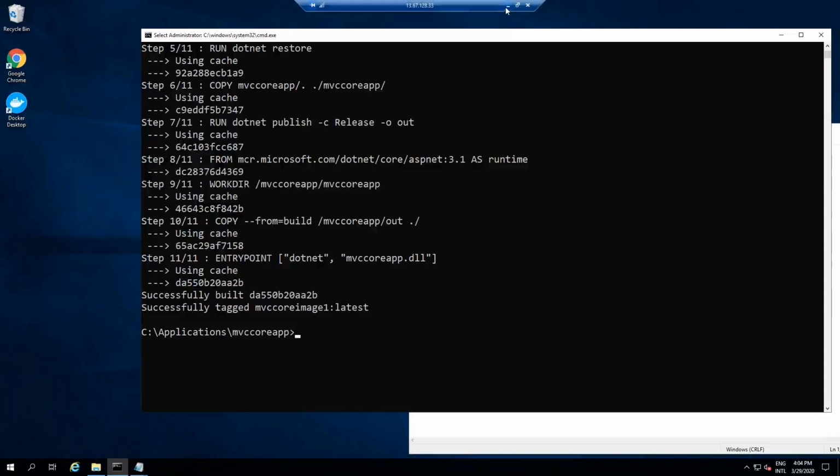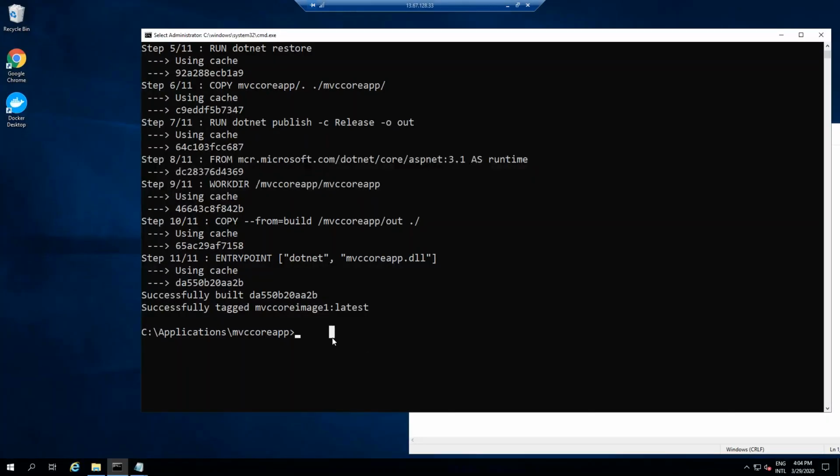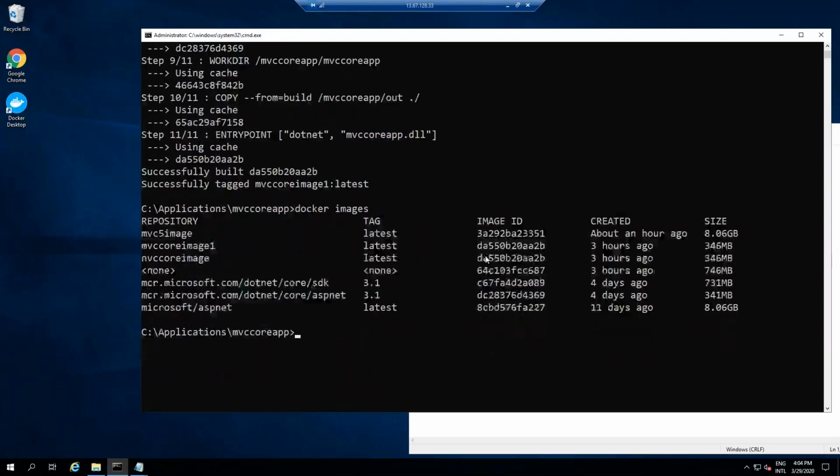Now in this server, I have already built 2 images, so I'm not going to run the command again for MVC5. If I say docker images out here, this is a command to list what images we have. You can see this MVC core image 1 we just built. But before coming to the class, I had built this MVC core image and MVC5 image. Please note this is NVC core, N for Nepal. I'm so sorry, that's a mistake, but let's keep it as it is. So MVC core image and MVC5 image, 2 images.